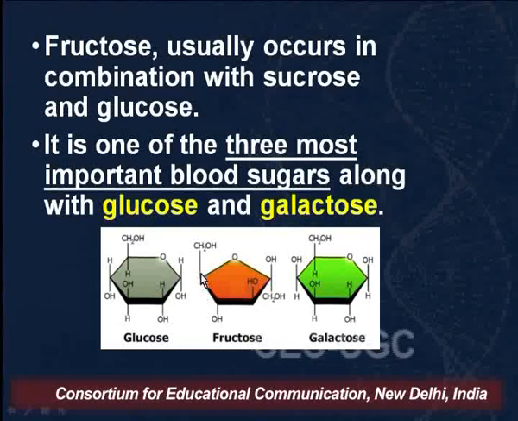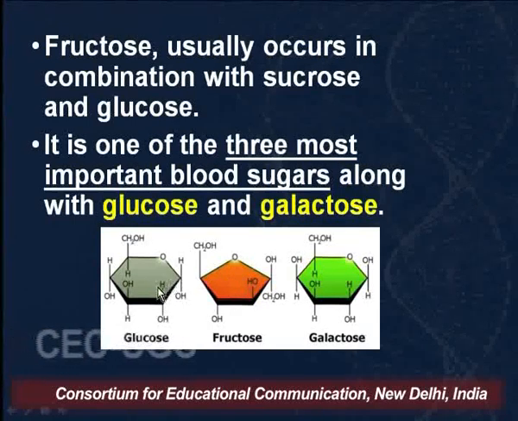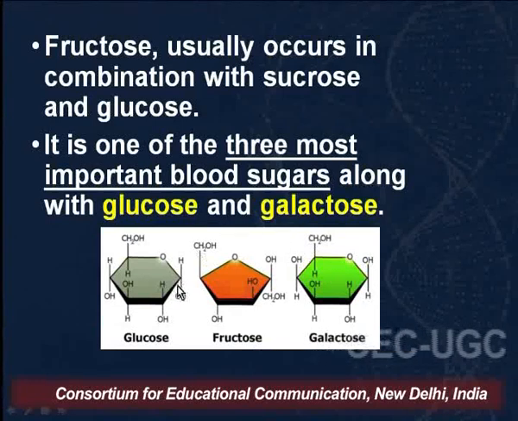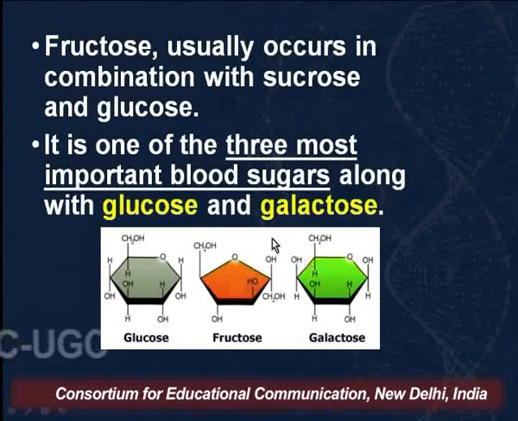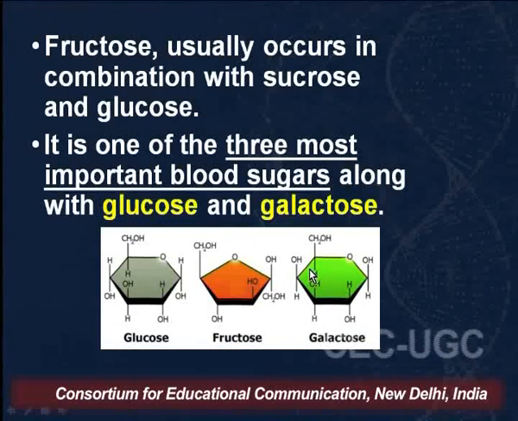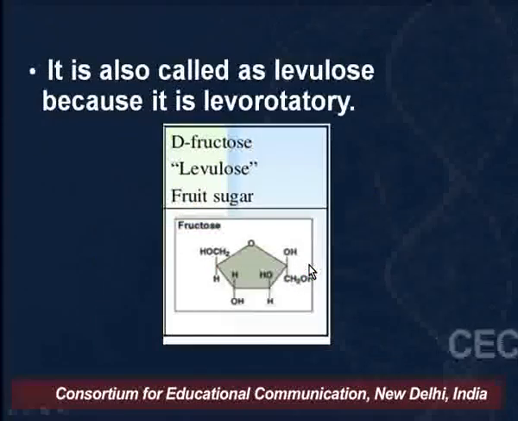Glucose and galactose are functional isomers of fructose, whereas glucose and galactose are C4 epimers, that is, they differ in configuration at C4. These 3 sugars, glucose, fructose and galactose, are the most important blood sugars.